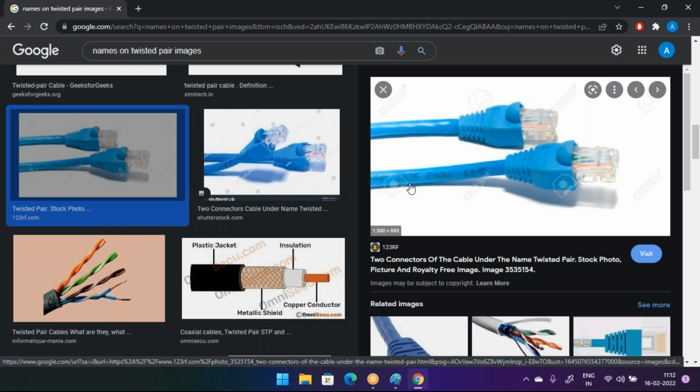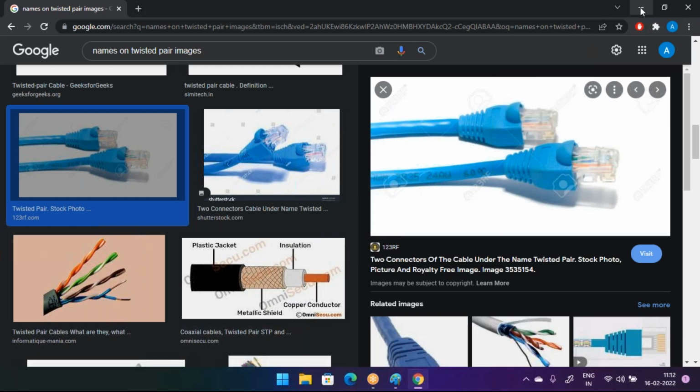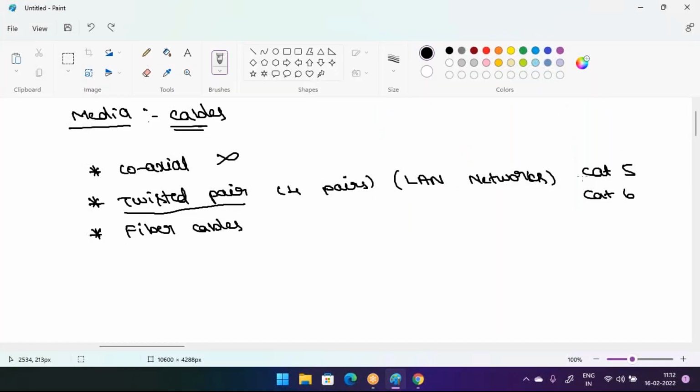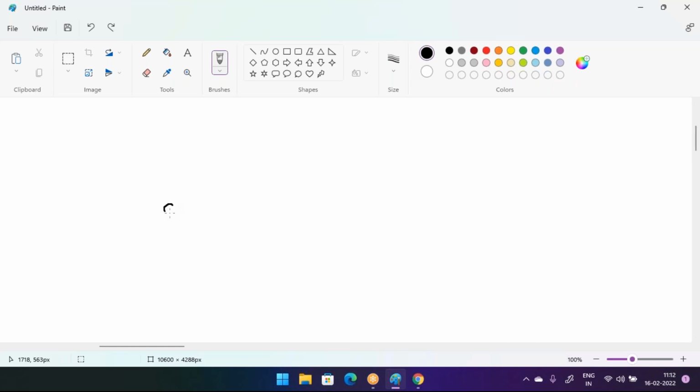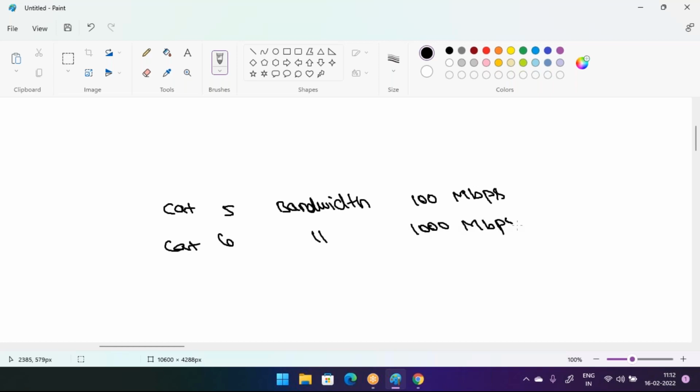So then, what is the difference between the cat5 and the cat6? Cat5 bandwidth is 100 megabits per second. Now cat6 bandwidth is 1000 megabits per second.